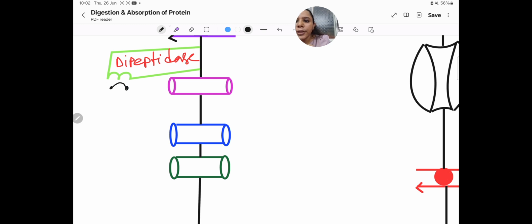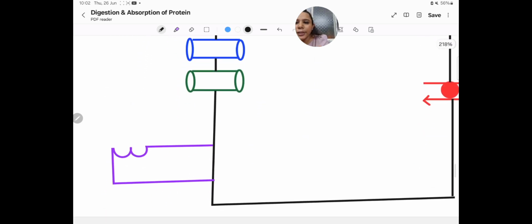It will cleave this bond and separate these two amino acids. Next, here is aminopeptidase.